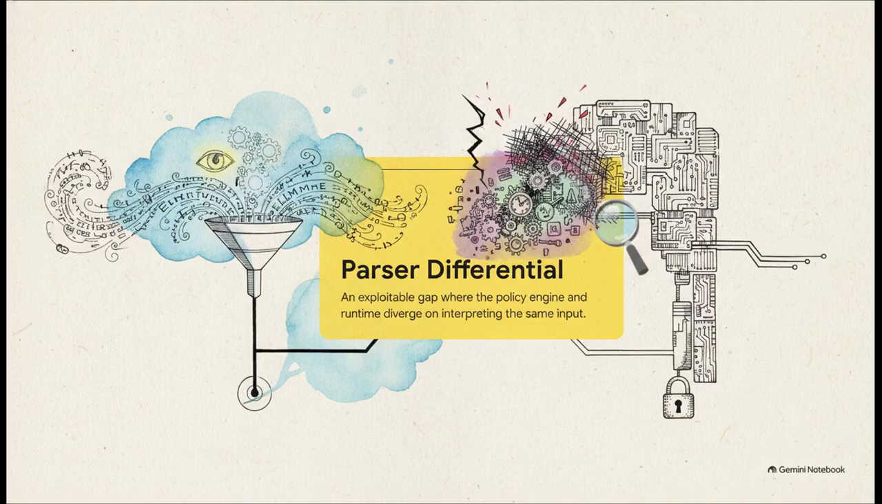And that tolerance creates a massive parser differential. This is an exploitable gap where you have a highly tolerant LLM policy engine sitting right next to a totally rigid deterministic code runtime, and they diverge on interpreting the exact same input. Through this gap, natural language inputs essentially get transformed into Turing-complete weird machines. It allows attackers to literally write exploit code using conversational English.